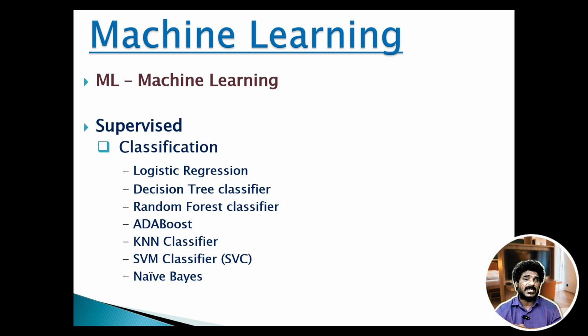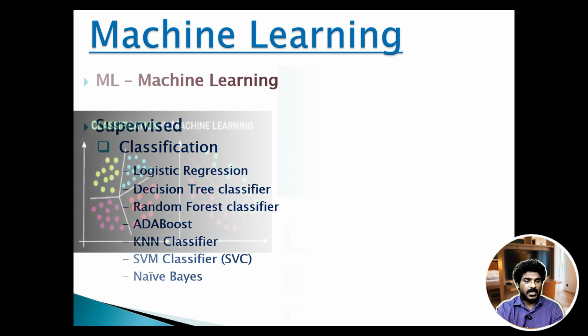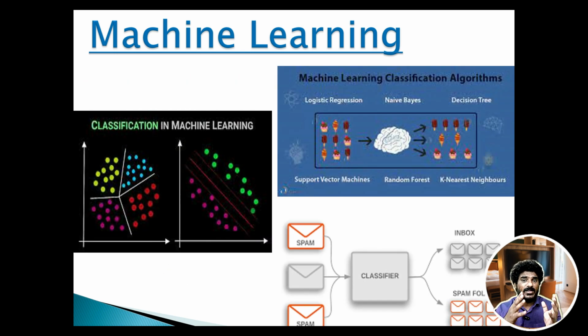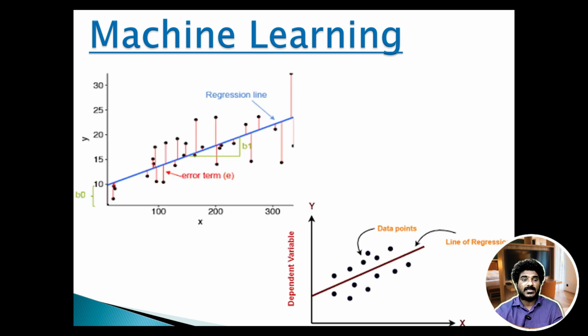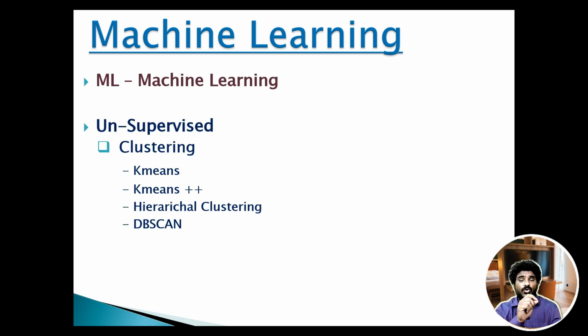Now, the supervised learning is again classified into two analyses. One is classification and the other is regression analysis. In classification, we'll understand a few of the algorithms or the models, starting from logistic regression to Naive Bayes. These are a few examples of the classification algorithms. Next, we'll understand about the regression analysis, where we are going to see a few of the algorithms starting from linear regression to ridge and lasso regressions. This is an example of regression analysis, where we'll see regression line, error term, and also we'll see how you calculate this best fit line. So next we'll understand about the unsupervised approach.